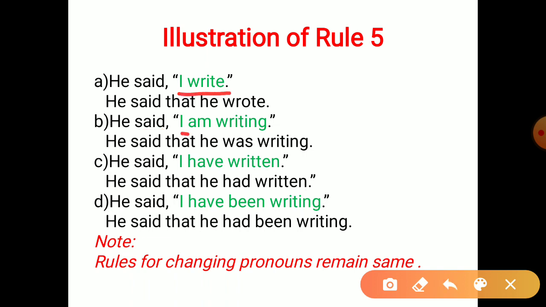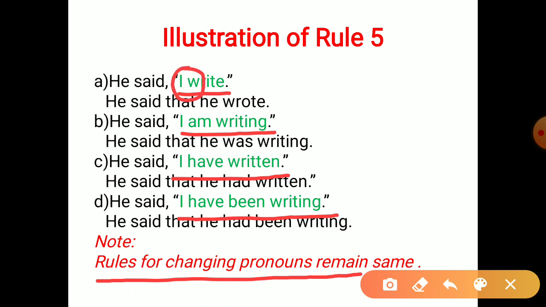So what will happen to I write, I am writing, I have written, I have been writing? First, the change of pronoun. Read out this rule, this note: the rules for changing a pronoun remain the same. The rules for changing a pronoun, which we have already discussed in the previous lectures, are how the first person pronoun changes, how the second person changes, how the third person changes. In all these four sentences, I have used the first person pronoun, that's I. So I will repeat it: the first person pronoun changes according to the subject. So this is what we have understood, and the discussion for pronoun is over. Now we have to concentrate on how the tense changes.